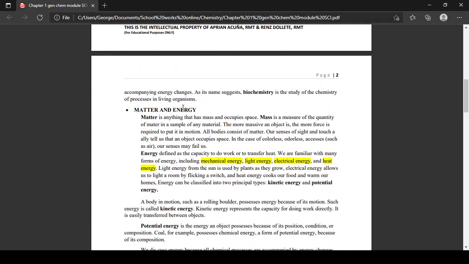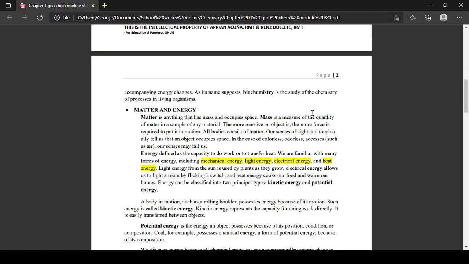Next, matter and energy, kids. Matter is anything that has mass and occupies space. Again, matter is anything that has mass and occupies space. What you breathe and what you hold, what you wear, that is matter, because matter is anything that has mass and occupies space. As for mass, mass is a measure of the quantity of matter in a sample of any material.